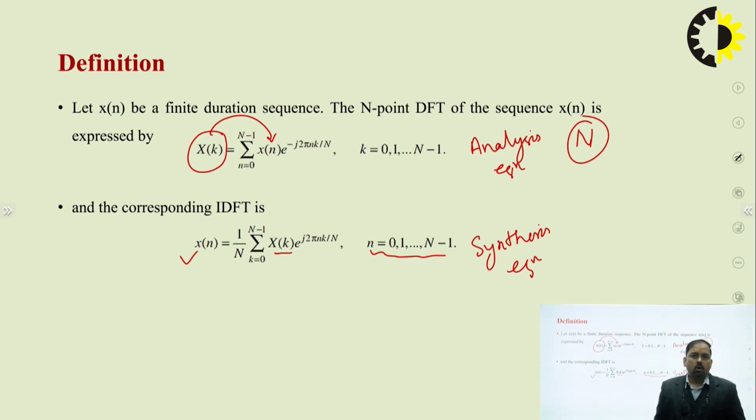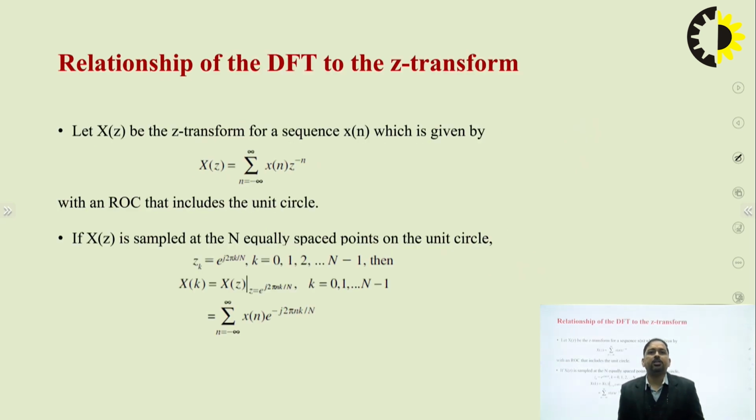So now we'll talk about the relationship. What is the relationship between the discrete Fourier transform and the Z transform? As we are already aware, CTFT is a special case of the Laplace transform, because CTFT basically evaluates on the j omega axis. In a similar fashion, we just want to derive some relationship between the discrete Fourier transform and the Z transform. So we'll start with the Z transform first.